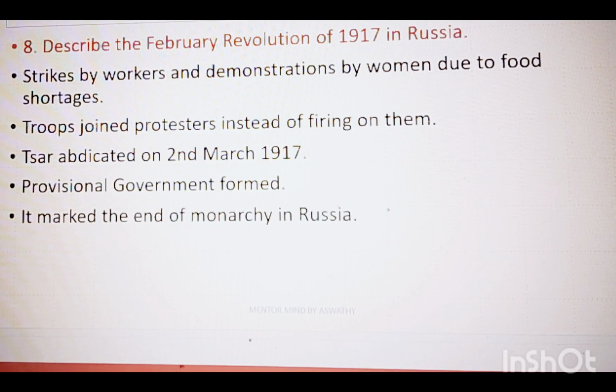You have to learn these points in an order. Remember these points in an order.